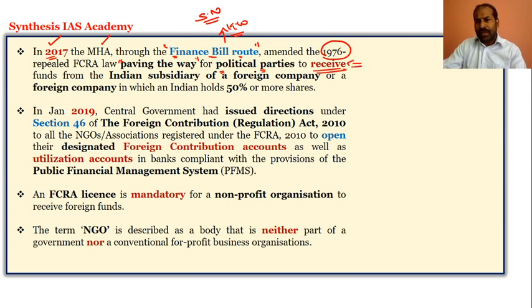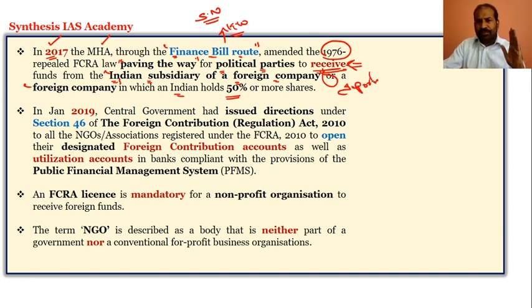So this is the main amendment, wherein by then the political parties started receiving the funds from the Indian subsidiary of a foreign company. Here you need to understand this key phrase. Political parties started receiving the foreign funds from the Indian subsidiary of a foreign company, or a foreign company in which India holds 50% or more shares. Please do understand the importance of this.